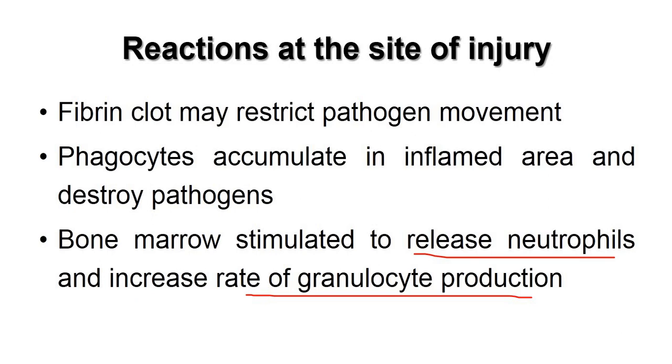So, the rate of granulocyte production increases. This is done by GM-CSF, not in your syllabus, but just general knowledge. GM, granulocyte monocyte colony stimulating factor, that is GM-CSF. This will increase the rate of granulocyte production.